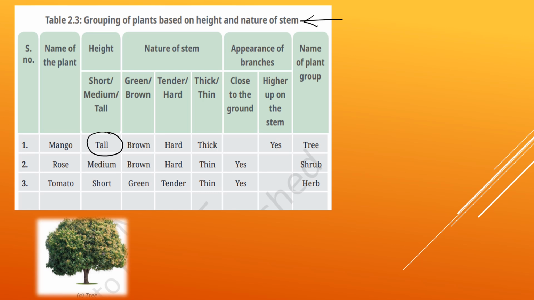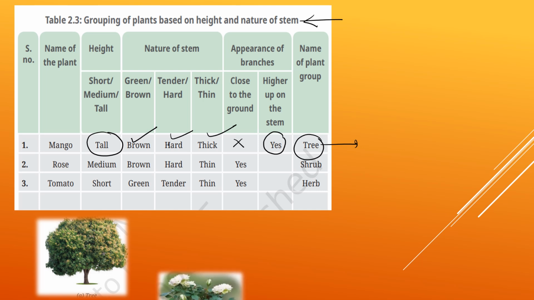The nature of the stem: color is brown, hard and thick. Close to the ground, no. Branches appear higher up on the stem. The name of the plant is tree. It is categorized as tree.